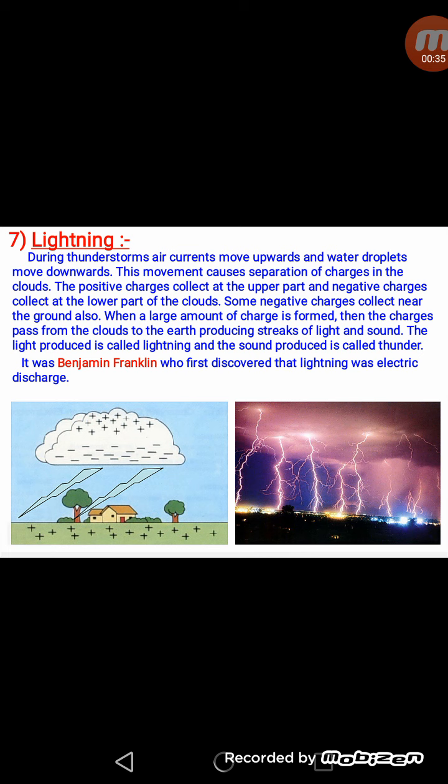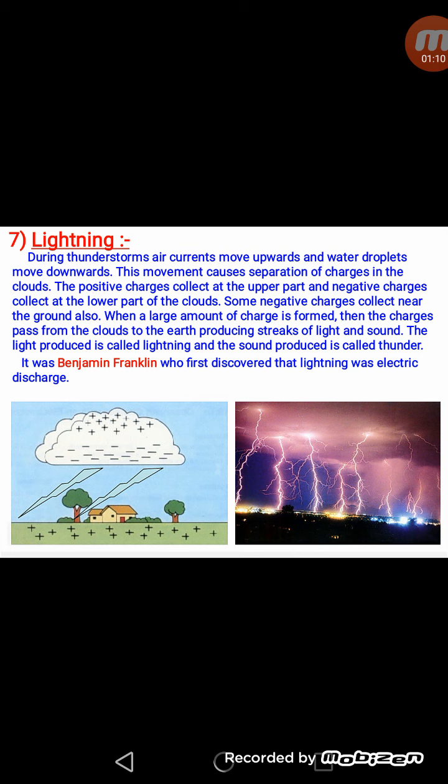To prove this, he did an experiment and flew a kite made from silk cloth into the clouds on a thundery day when it was lightning. He tied a metallic key to the silk thread of the kite. Whenever there was a flash of lightning in the clouds, he received an electric shock and the key was found to be warmed up. From this experiment, he concluded that the clouds during the rainy season are electrically charged.